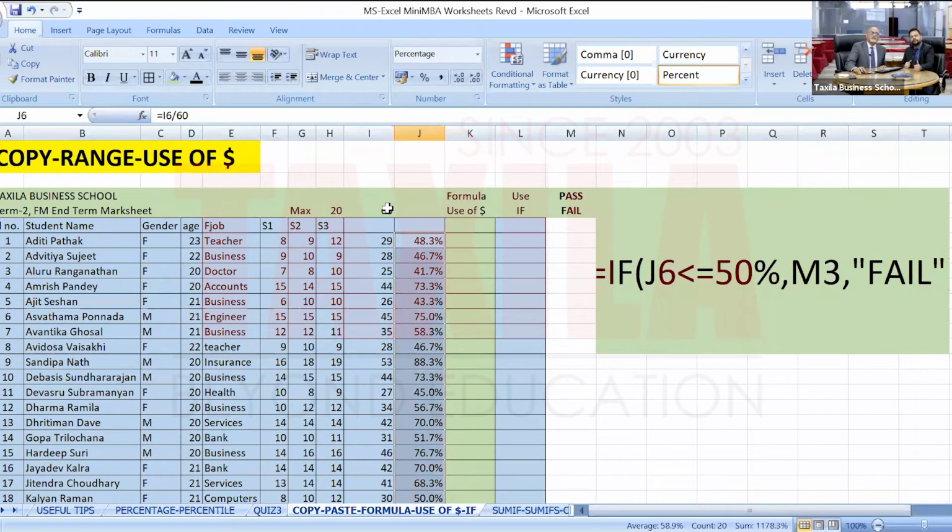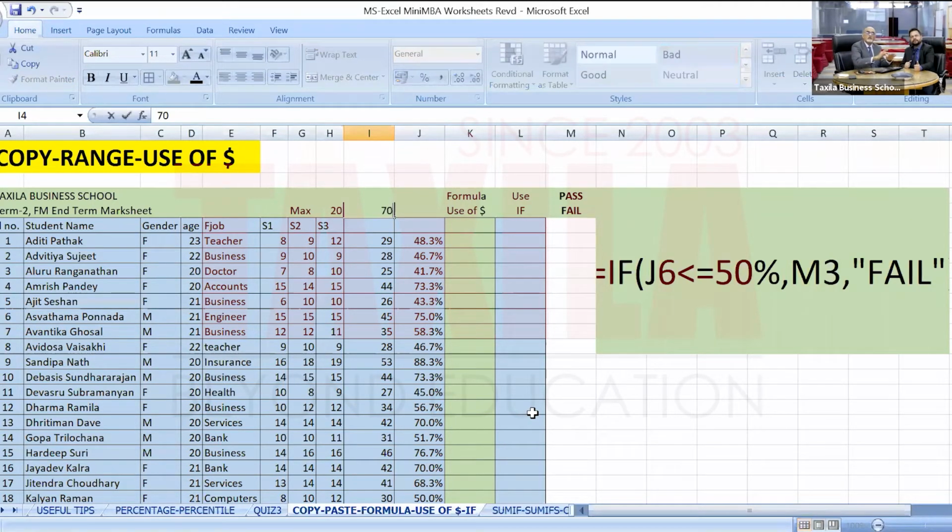But now let us say the maximum marks was 70. If I write 70 here, nothing has changed anywhere. Only this cell has changed. Say one person tabulated it wrongly. It wrote actually 70 and actually it was 60. So the correct number is 60, but wrongly written 70. Even if it was written 70 here, nothing has mattered. If I now correct it to 60, even now nothing has happened.